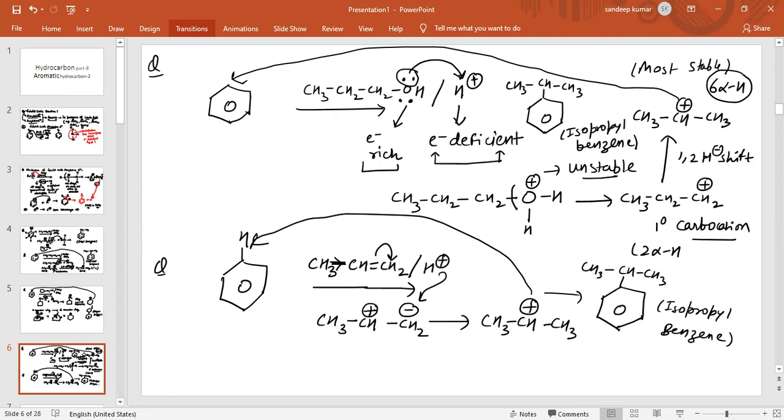This is basically isopropyl benzene. Again, this is also a Lewis acid. Why? Because it is electron deficient. So in this way, these all are the applications of Lewis acid.